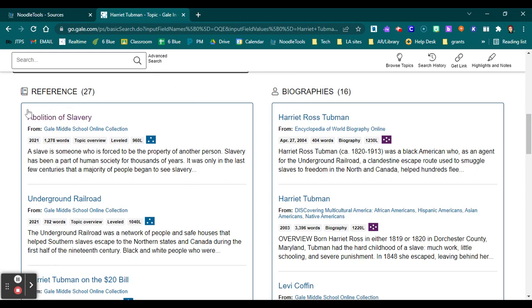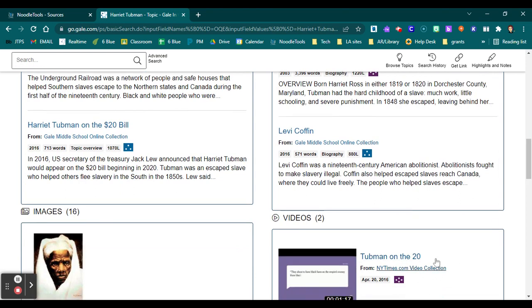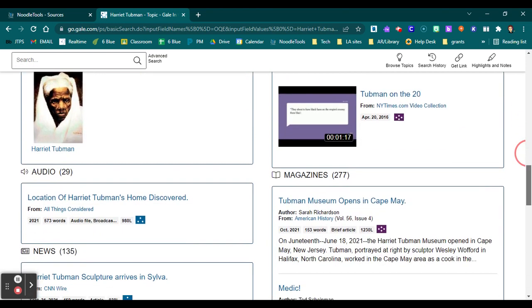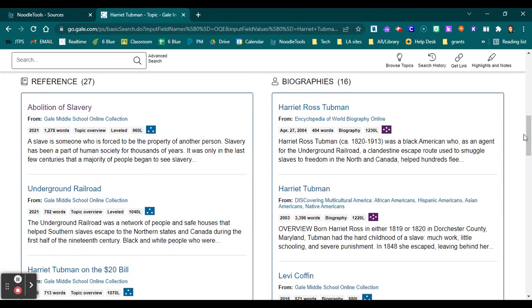For each one, I'm given the title of whatever the article or work is, where it came from. So you can see this is actually part of the middle school GALE collection. Over here, this is an article from the World Biography Online Encyclopedia. Over here, Discovering Multicultural America. We have here the New York Times video collection. We have All Things Considered, American History. So you can see right there, you can kind of curate the sources and see which ones you think are going to be more reliable for you.